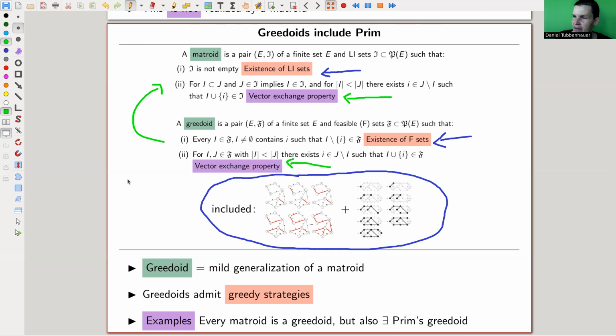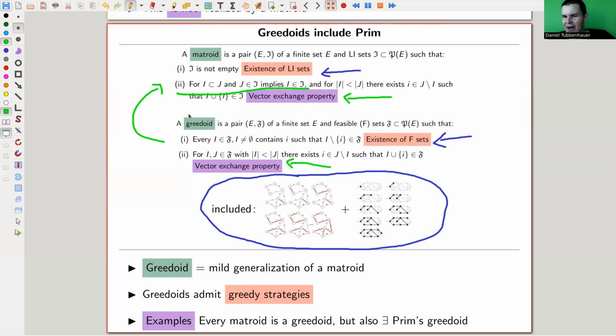And here you really see the following condition. By the way, this implies that F is not empty. So if there is a set in it, and it's not empty, then you can take out an element and you're still in F, which is different from this one. Here we have this condition instead: if we have a subset, then the subset is also an I. And here we only say that we can take out an element and we are still in our feasible sets.